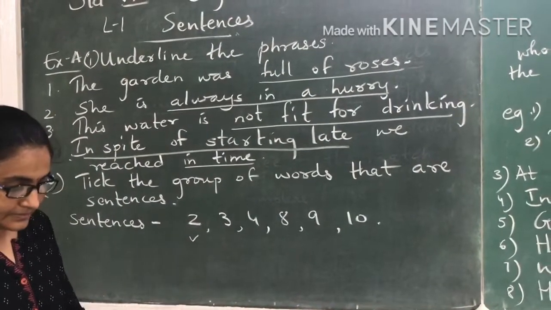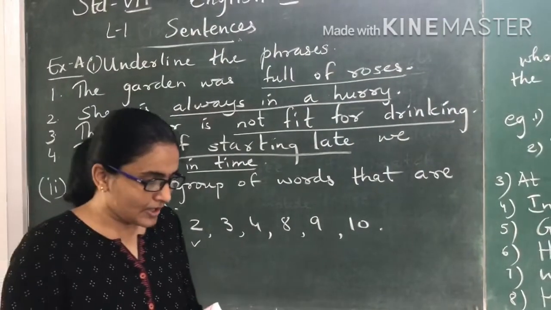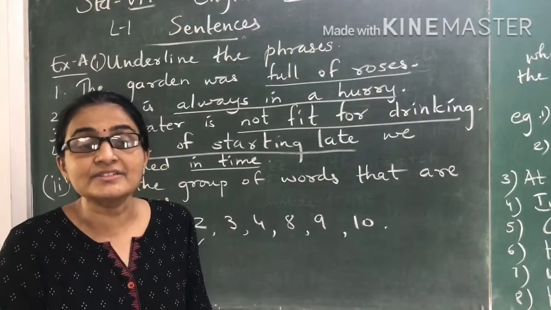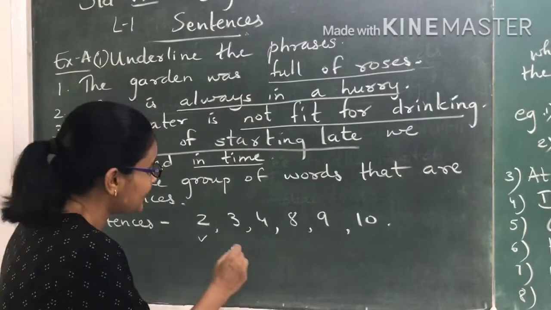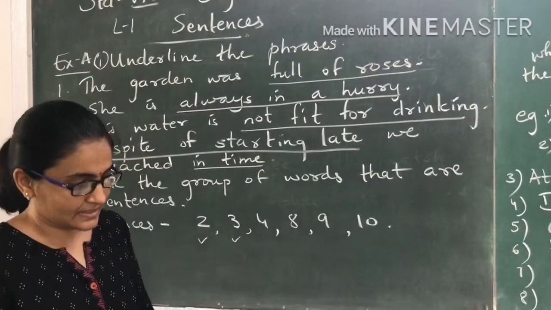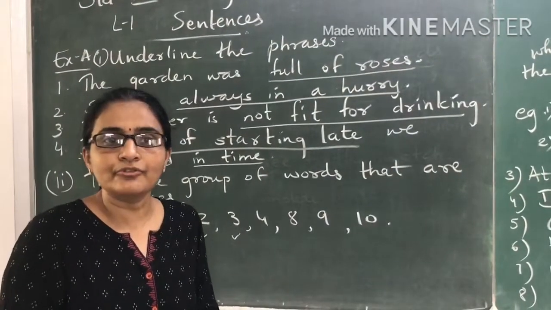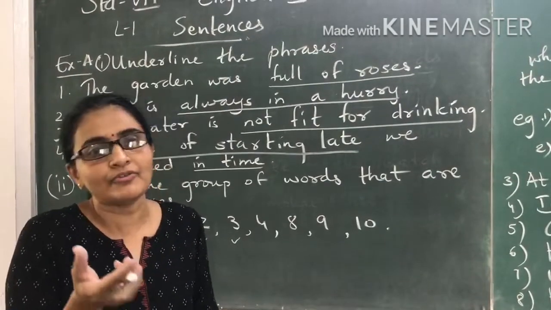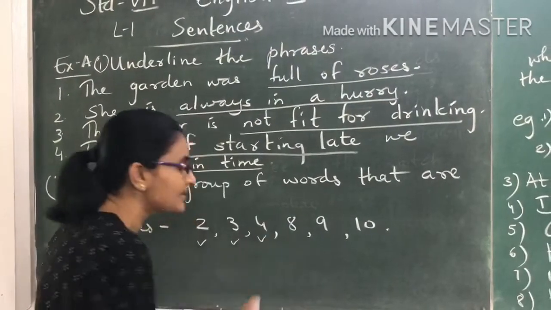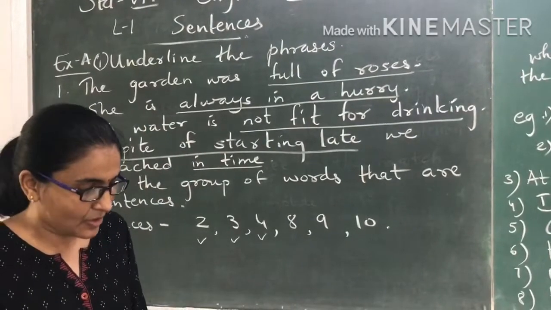The third one. "How long have you been staying there?" Now see, this is a question. Does it make complete sense? Yes. So it is a sentence. "What a beautiful dress." It is an exclamatory sentence. Group of words and it makes complete sense. So it is a sentence.